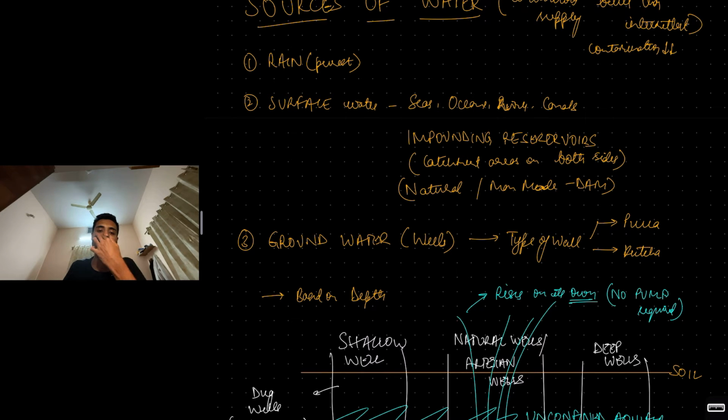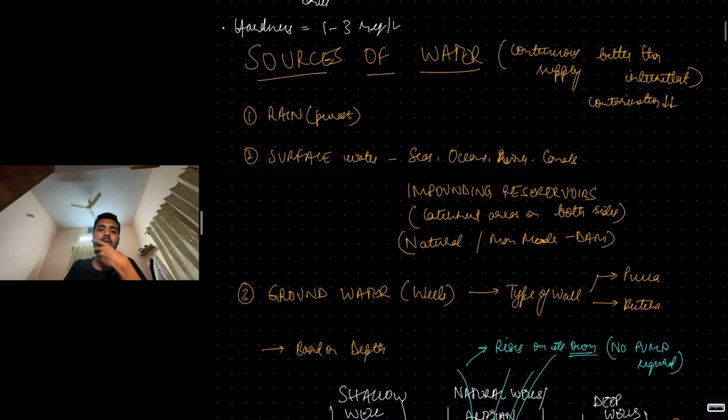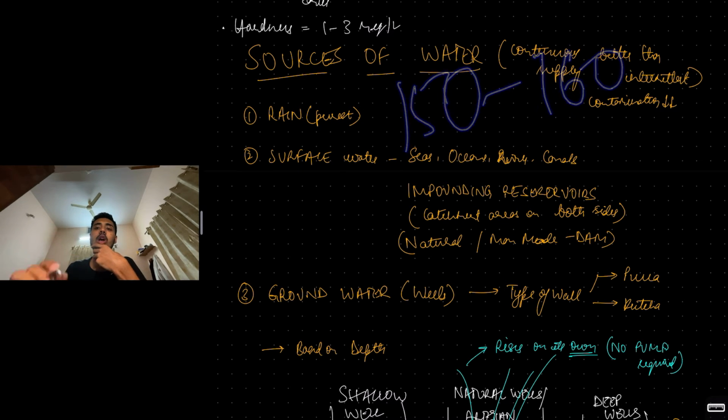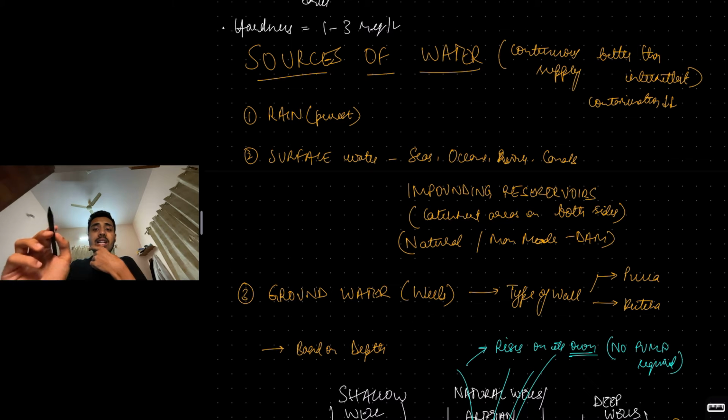Okay. Now, before we go to it, we should know that for an urban area, about 150 to 160 liters per person per day of water supply is needed, and continuous water supply is always better than intermittent water supply. Why? Because continuous meaning the water keeps flowing, so there is reduced risk of contamination. When water starts accumulating, there's a higher risk of contamination, right? So that is one small thing.